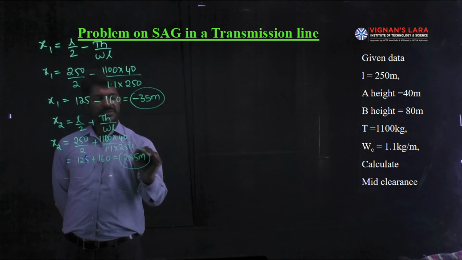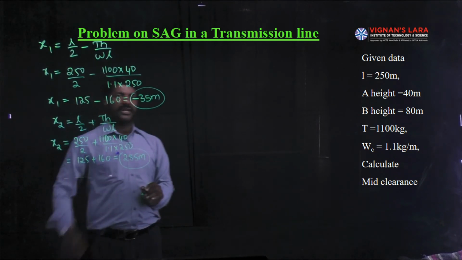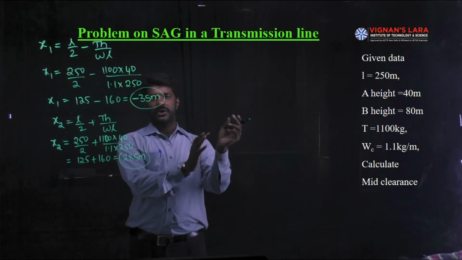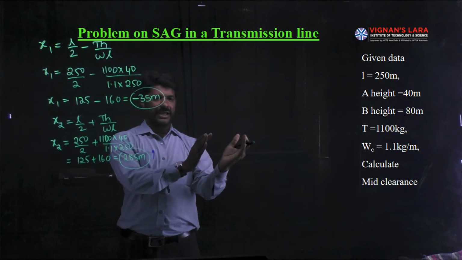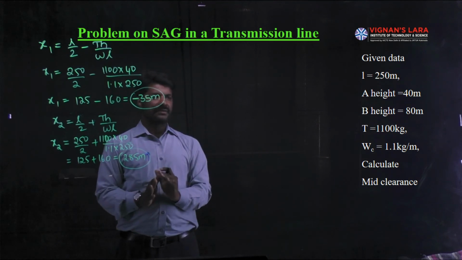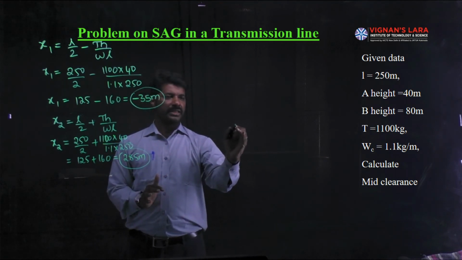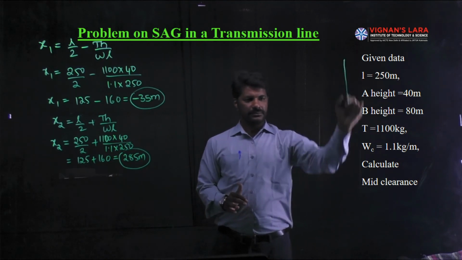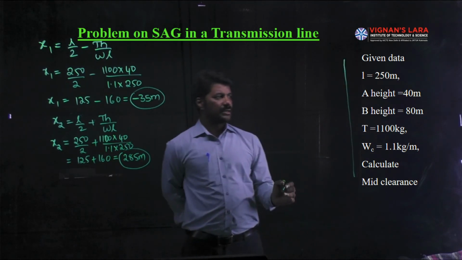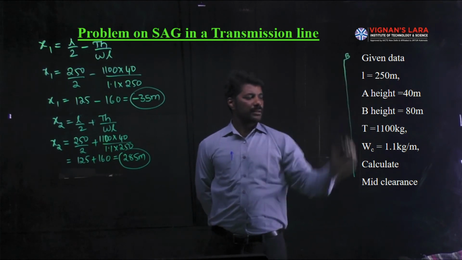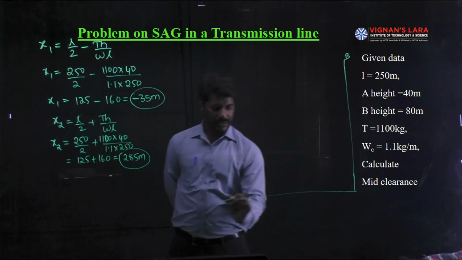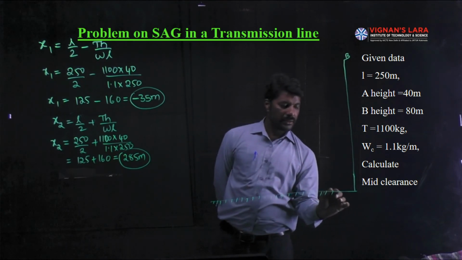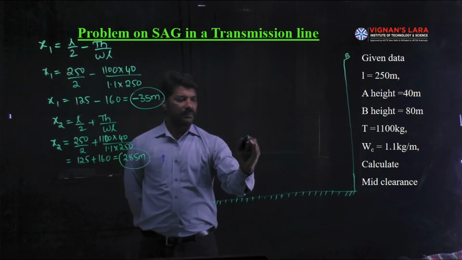So one is a positive value and the other is a negative value. A negative value indicates that the lowest point of the conductor O lies outside of the tower supports. Means you can draw the estimation figure like this, assuming that this was the tower height of B from the water level. Let me assume that this is the water level. And the B support.